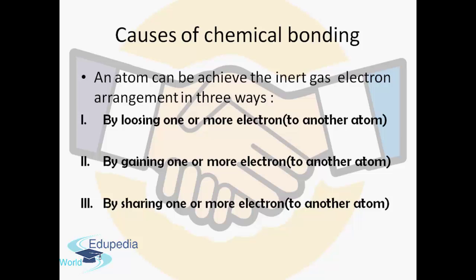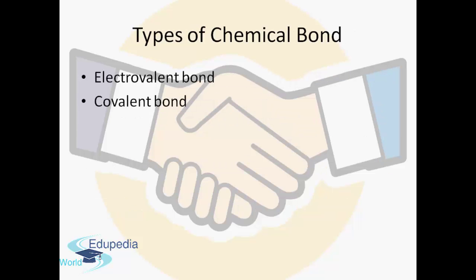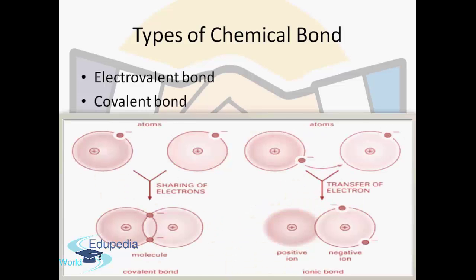So now friends, let's understand the types of chemical bonding. Yes, we have two kinds of chemical bonding. First is electrovalent bonding and second is covalent bonding. So here you can see this image. Electrovalent bonds are formed by the transfer of electrons from one atom to another, whereas covalent bonds are formed by the sharing of electrons between two atoms.